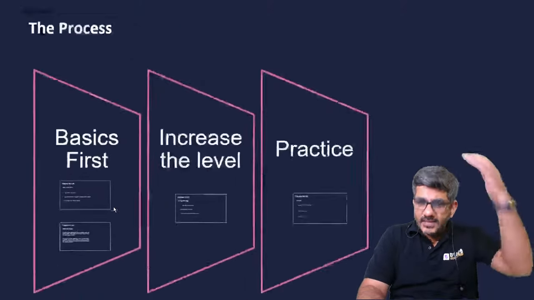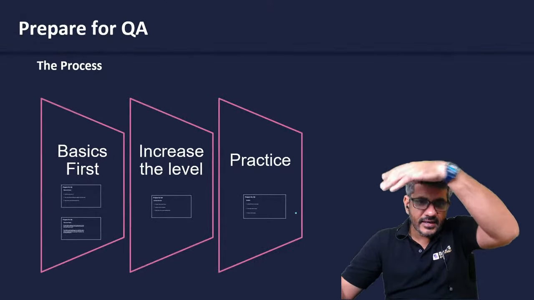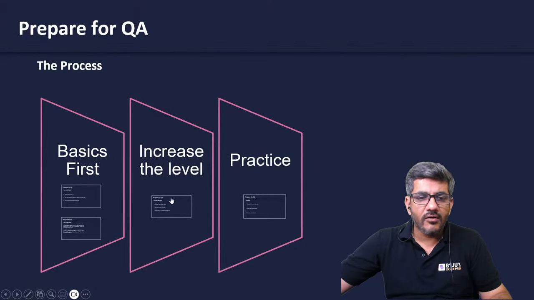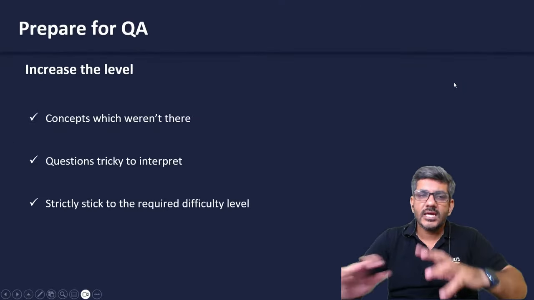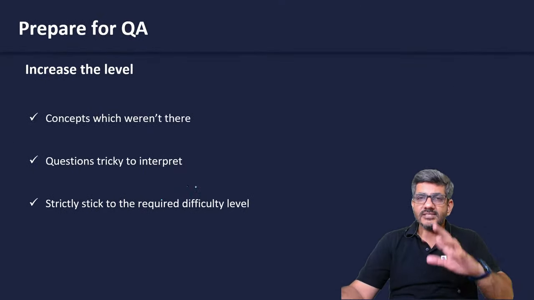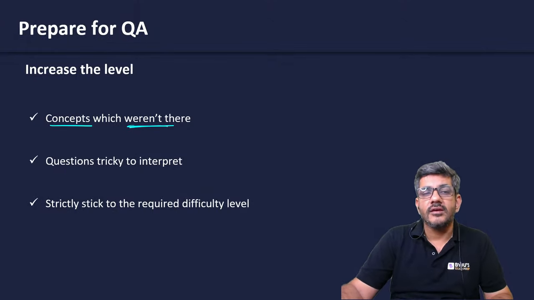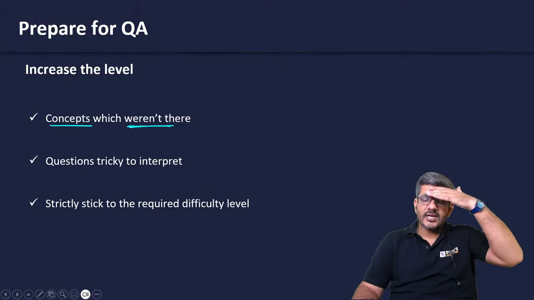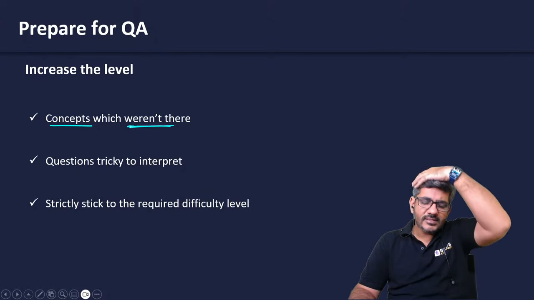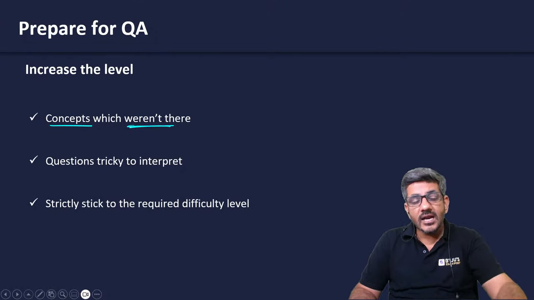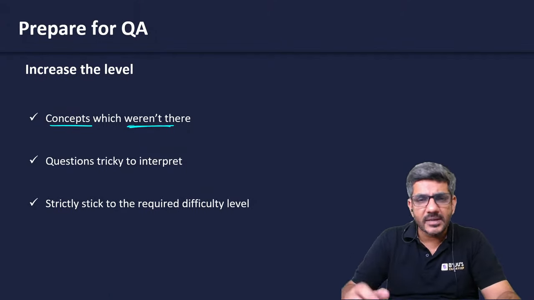Right? After these basics, the second thing is to increase the level of difficulty now. अब उसके बाद क्या करना है? Once the basics are clear, now start studying the concepts which were not there in NCERT. That means some of the questions and some of the concepts are asked in CAT and are very CAT specific, you can say.